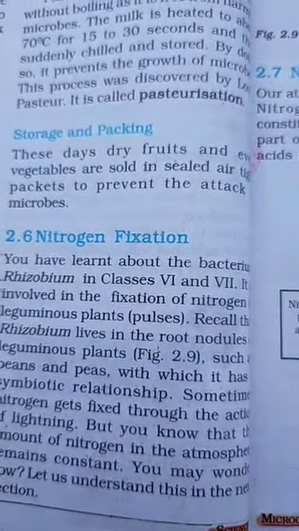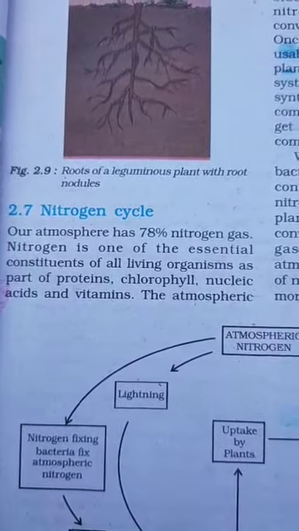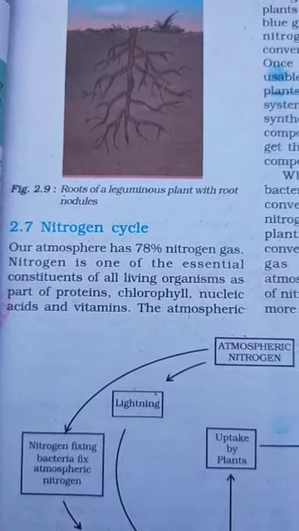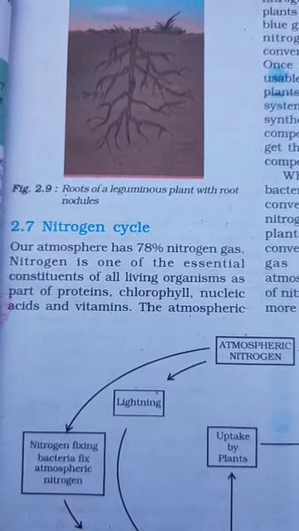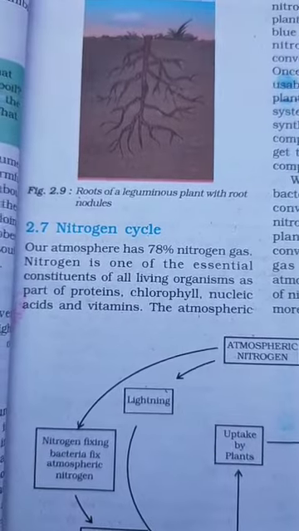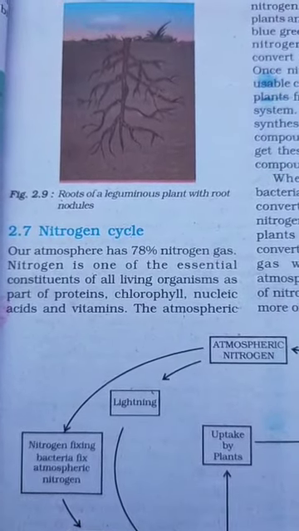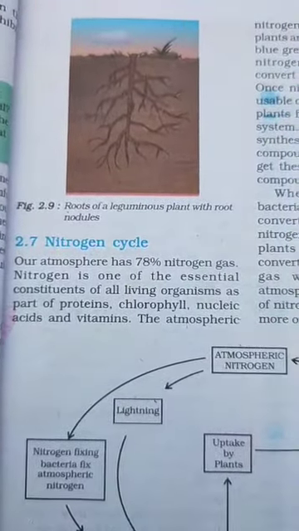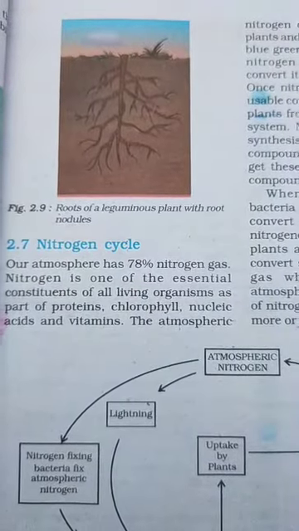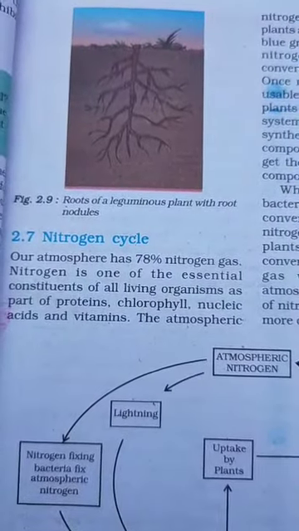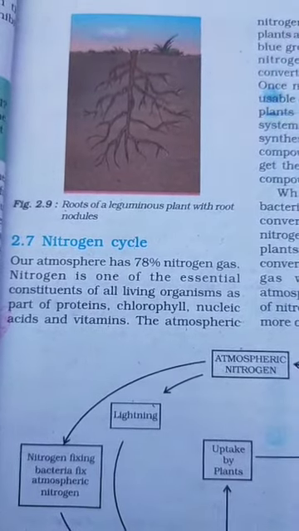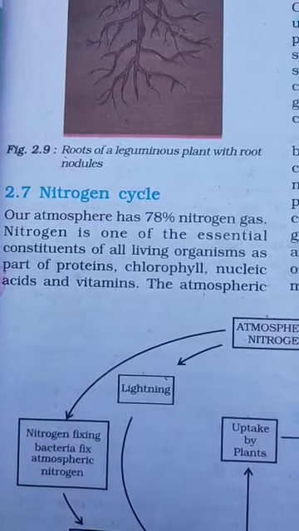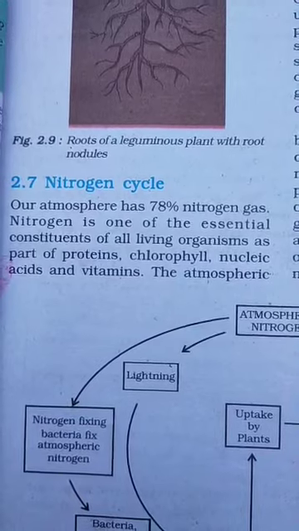Okay children, next we discuss the nitrogen cycle. Our atmosphere has 78% nitrogen gas. We already know that our atmosphere is made of different gases: oxygen, carbon dioxide, nitrogen, argon, helium, etc. Nitrogen is one of the essential constituents of all living organisms, as part of protein, chlorophyll, nucleic acids and vitamins.